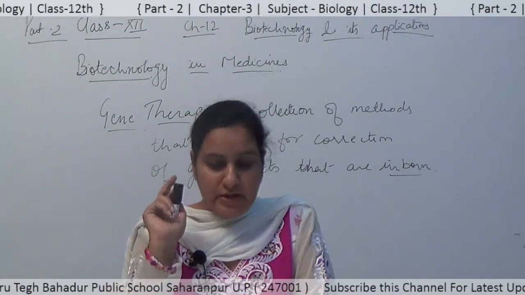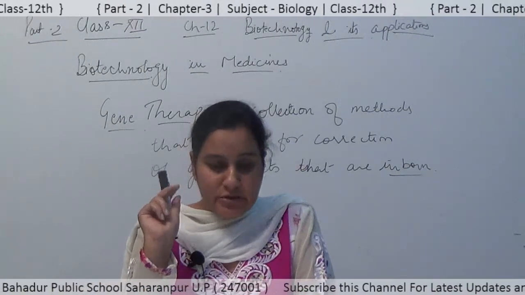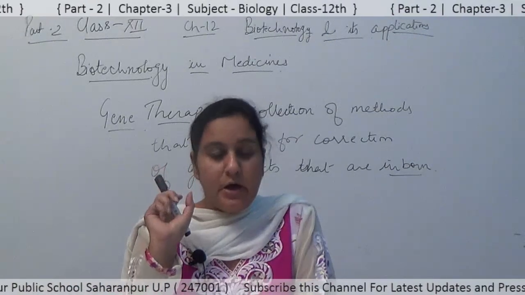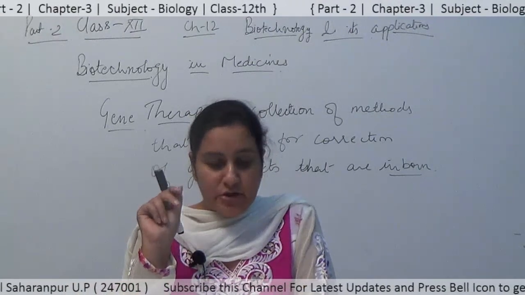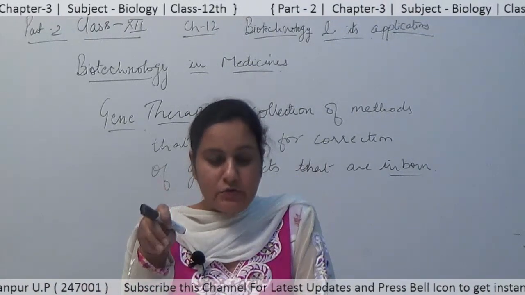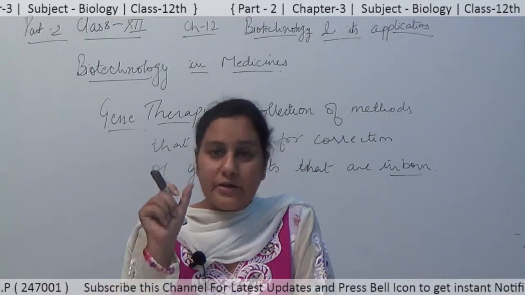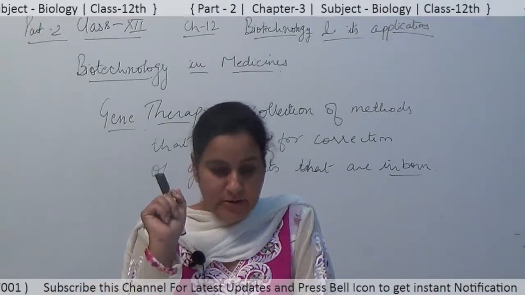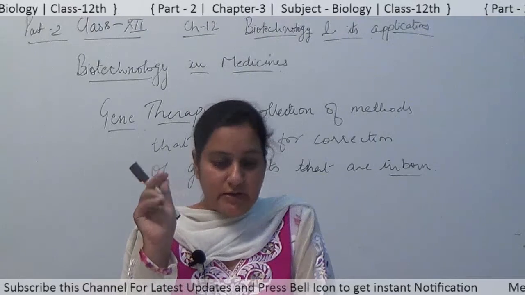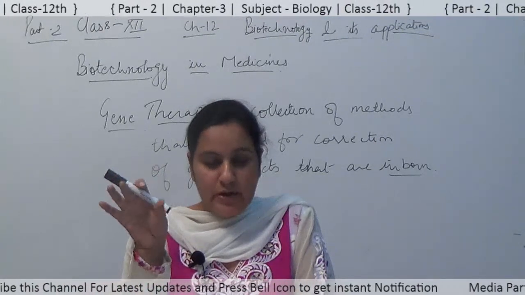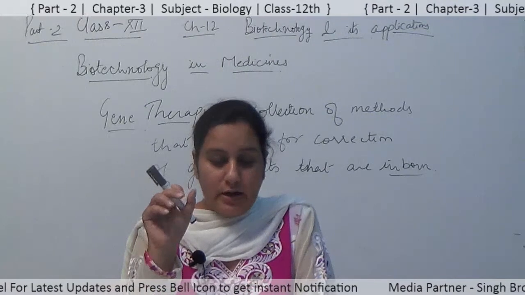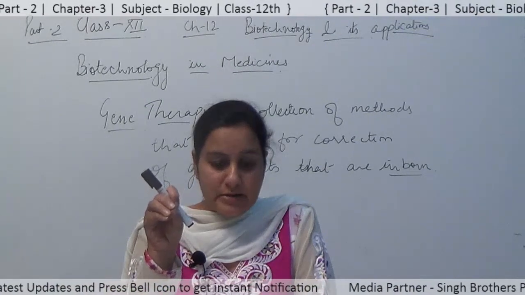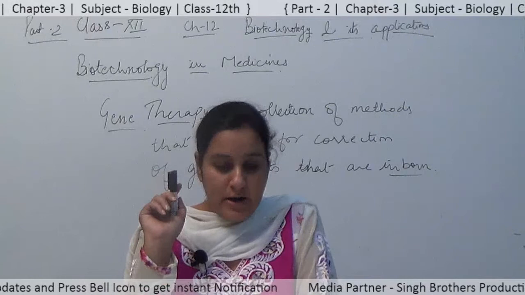So in gene therapy, what is done basically, lymphocytes from the patient's blood were grown in a culture in the laboratory, and then the functional ADA cDNA was introduced into these lymphocytes using a retroviral vector. These lymphocytes were then transferred into the patient's body, and periodic infusion of such engineered lymphocytes is done because these cells are mortal.